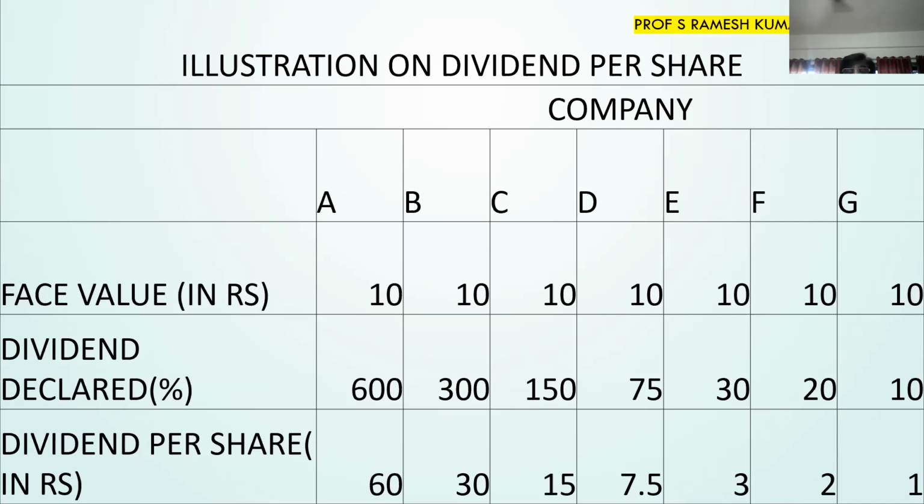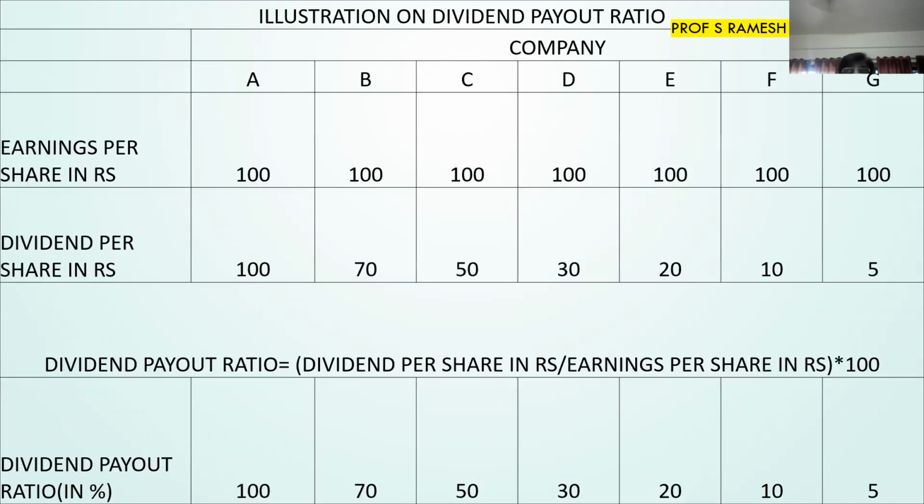Next one. So we are now going to talk about the dividend payout ratio. Dividend payout ratio is nothing but, out of the total profit they have made, how much dividend is declared from the total profit. For example, your father has a salary of 50,000 rupees, and out of this he gives you 2,000 rupees as pocket money. So out of 50,000, 2,000 is given. That is, the payout is only 2,000 out of 50,000.